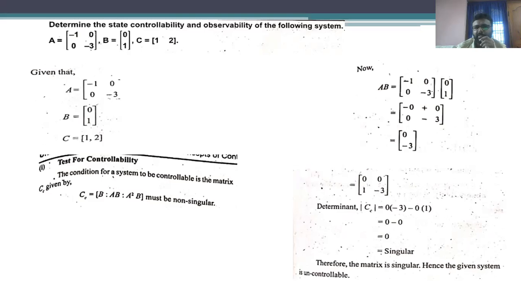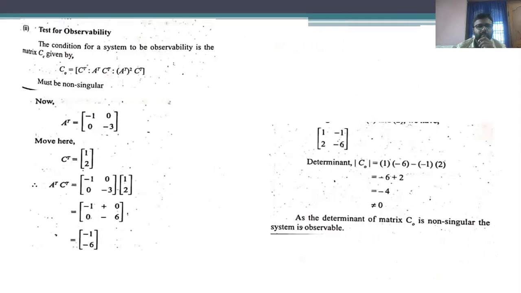Okay, so in a similar fashion we are going to solve the condition regarding the observability. For the observability, the matrix L is replaced with C naught, that is nothing but C complement, A complement into C complement, A complement whole square into C complement, and so on. But the size of the matrix A is 2 by 2, so we are supposed to get only two submatrices, that is C complement, and A complement into C complement.